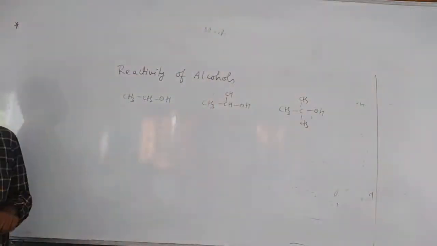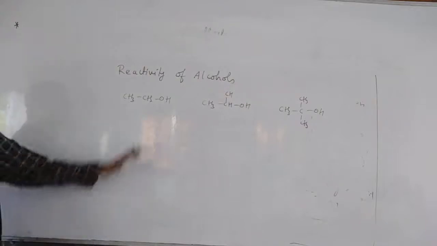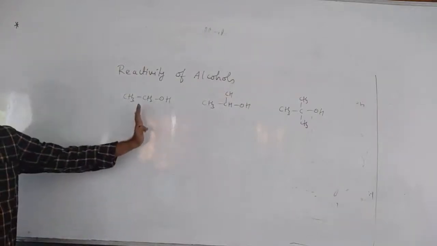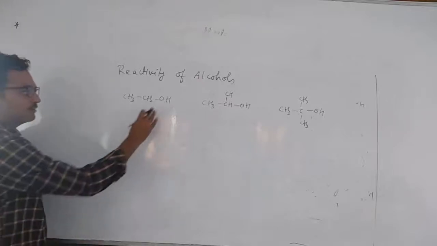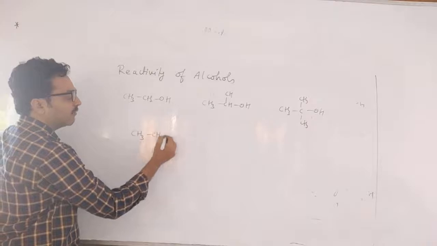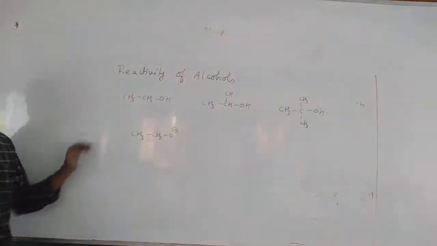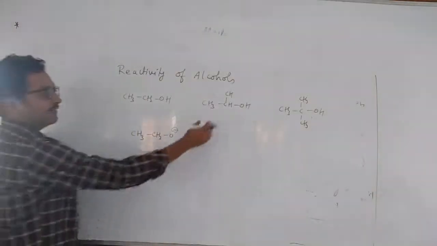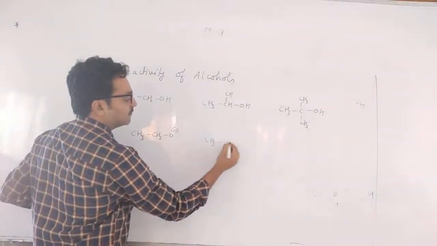So tell me which is more acidic among them. So simple, after giving H plus, check the formed anion, children. So if it gives H plus, what is the ion? Alkoxide ion it will form, with oxide ion. Easy. And if it gives H plus ion, what will it form?